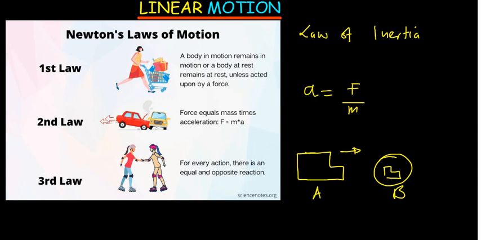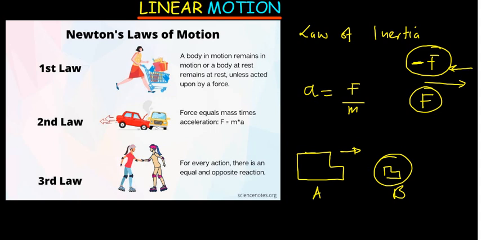Well, the thing is this: when you hit a wall with a certain force F, the wall is going to apply that same force on you, but in the opposite direction. That's why we're going to put a negative there. So any force that you apply is the same force that you are going to receive, but in the opposite direction.